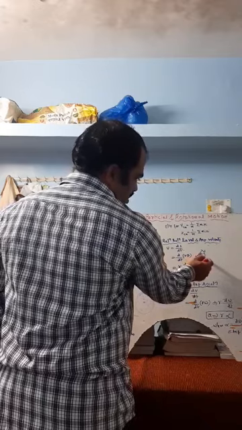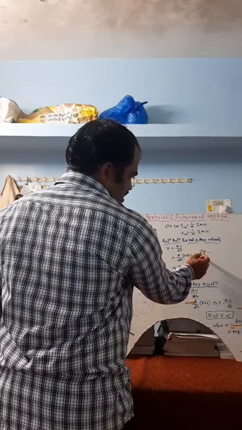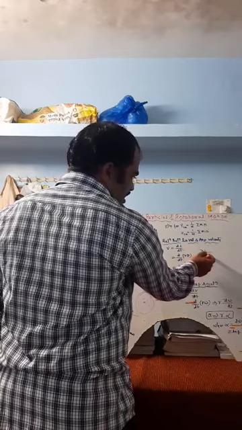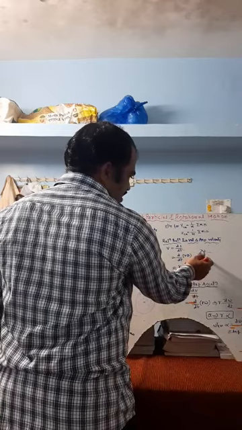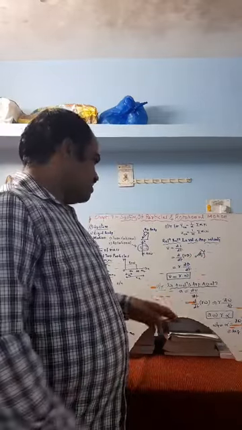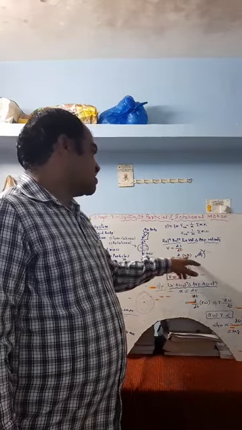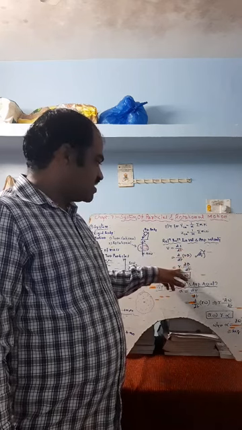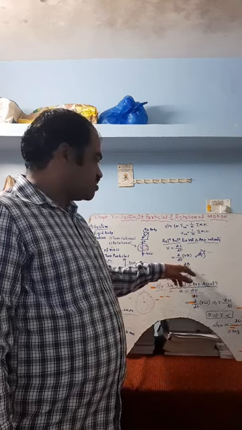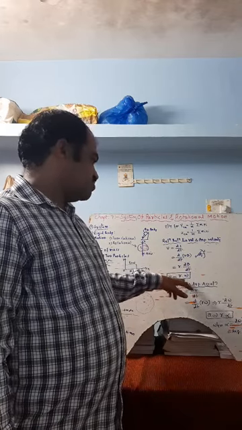So if the body is moving in a circular path like this, this is the distance covered, that is the displacement, theta is the angle covered, r is the radius, and the arc length s is equal to r into theta. In earlier classes you have understood this. Therefore we replace s with r theta. The radius is constant for the circle, so r is taken outside, and it becomes r times d theta by dt. What is d theta by dt? That is the rate of change of angle, which is nothing but the angular velocity, omega. Therefore v is equal to r omega.